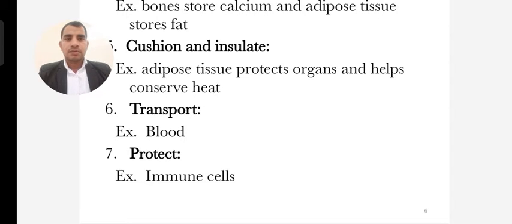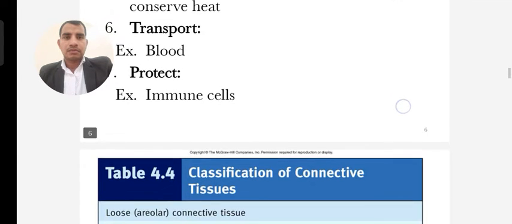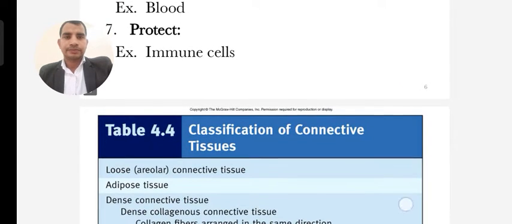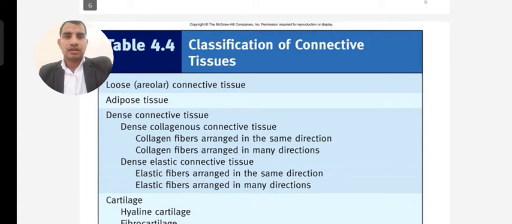And the next one is protection. These cells provide immune cells. So this is the classification of connective tissue. First, loose areolar connective tissue. Loose connective tissue is also called areolar tissue. The second one is adipose tissue.